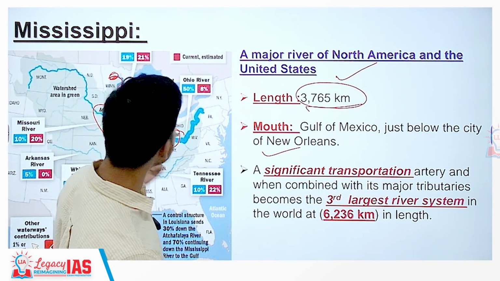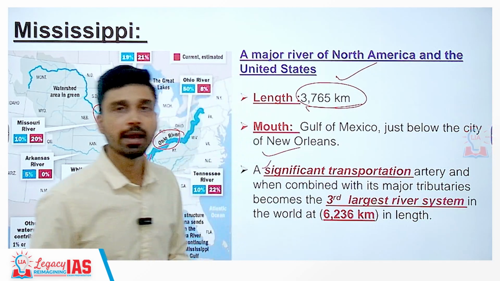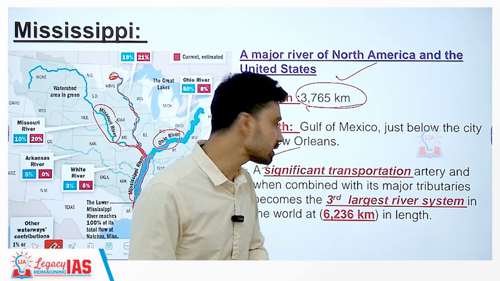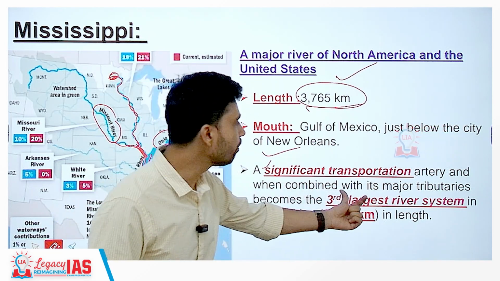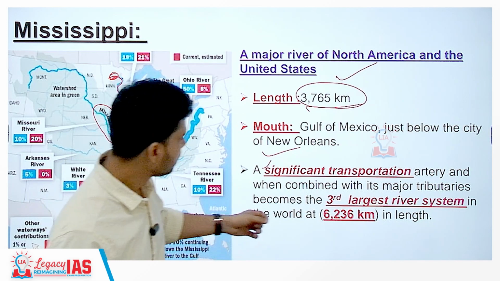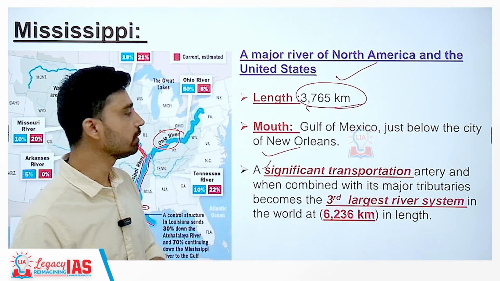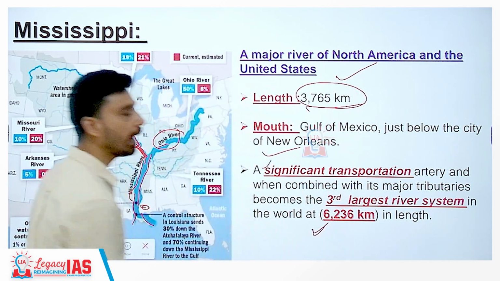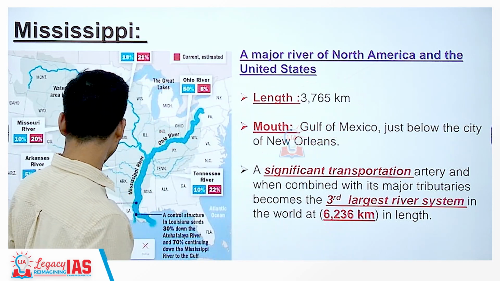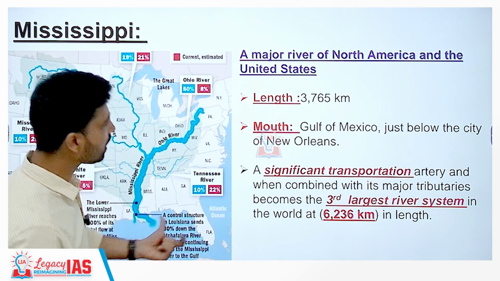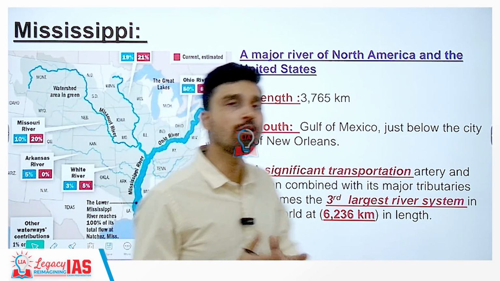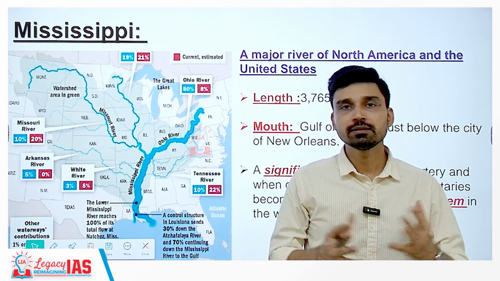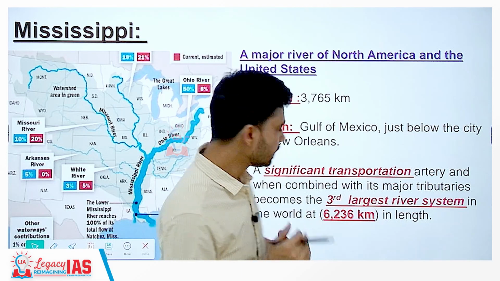Now, the Mississippi River is also considered a significant transportation artery of inland navigation, inland waterway transportation of the USA, especially combined with its major tributaries. Thus it becomes the third largest river system in the world, with a length of 6236 kilometers. So, a very important river. And when it discharges itself into the Gulf of Mexico, it forms a delta, and the shape of the delta resembles the foot of a bird, and that is why the term bird foot delta is something that we use in geography as well.